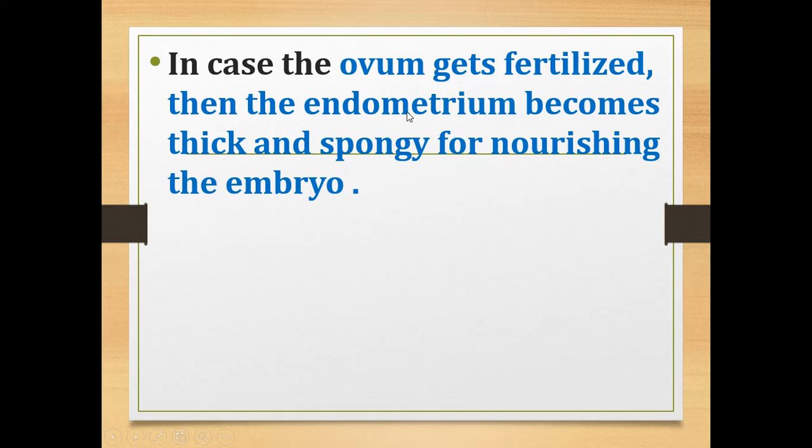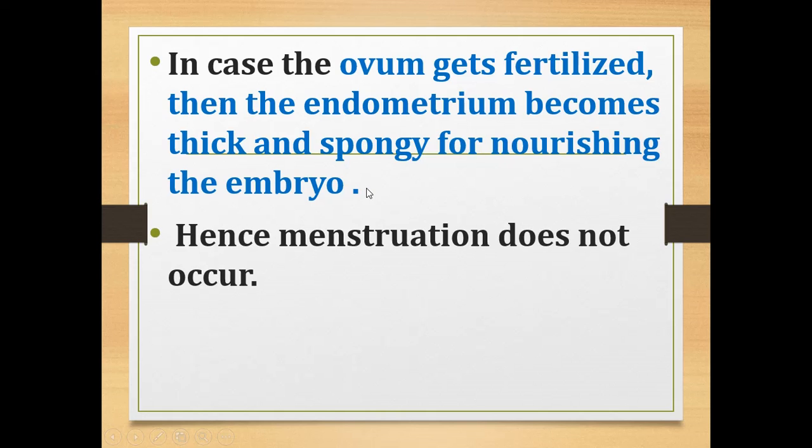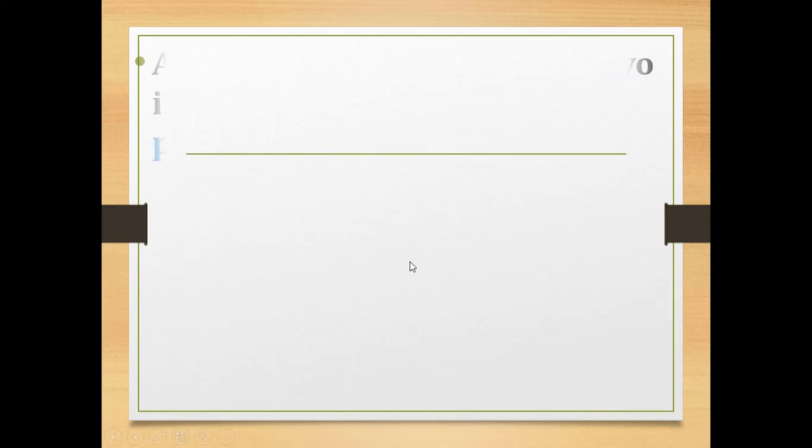So once the ovum gets fertilized, what will happen? The endometrium becomes thick and spongy for nourishing the embryo. Hence, during this stage, menstruation does not occur. If there is no loss of blood and the ovum gets fertilized, it results in the development of an embryo.